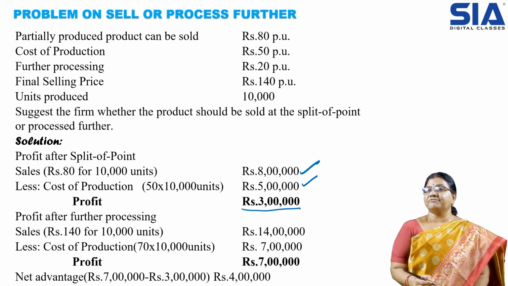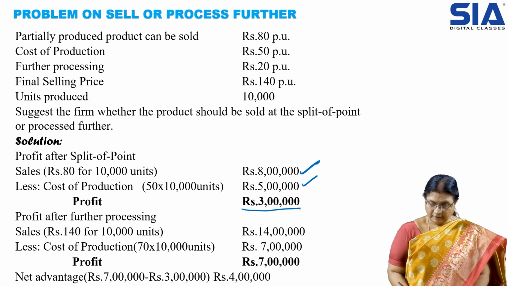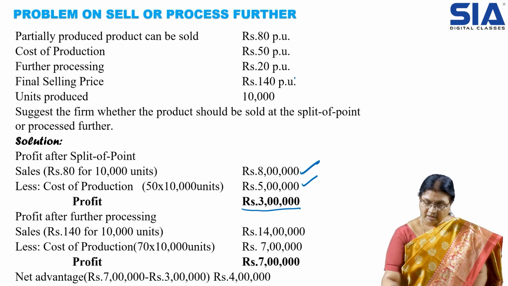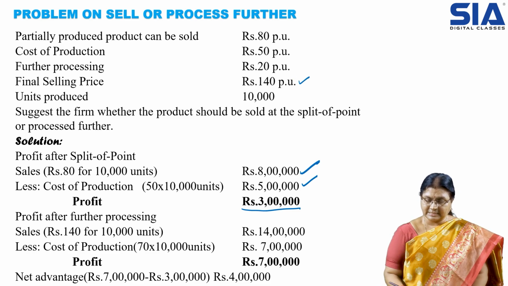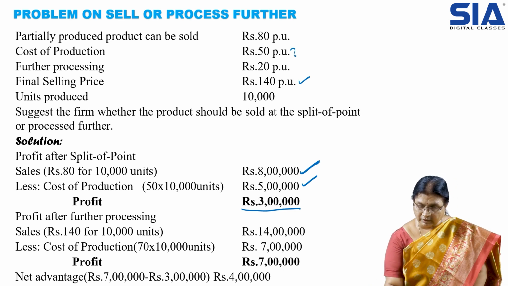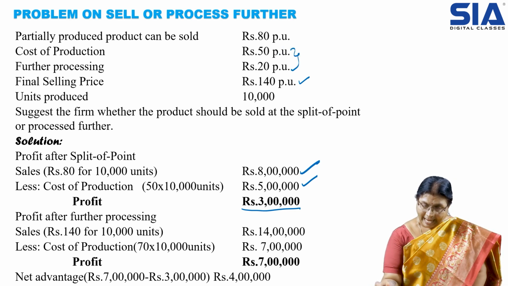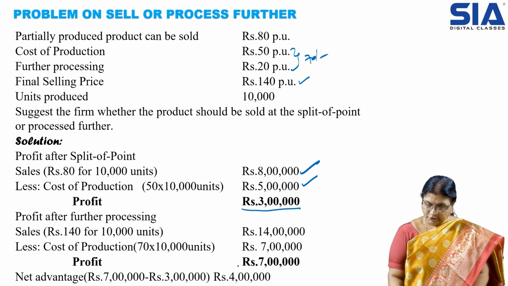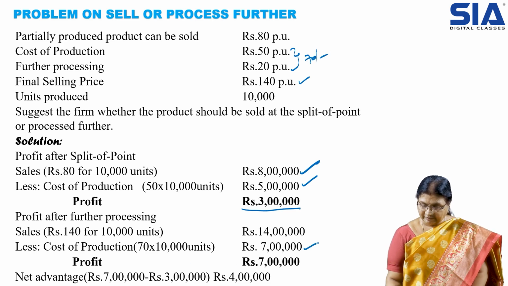So let us see after processing how much we are earning, whether we earn profits or not. After processing, the selling price is 140 rupees per unit. The total cost is 50 rupees plus a further 20, so 70 rupees. 70 into 10,000 units is 7 lakhs.